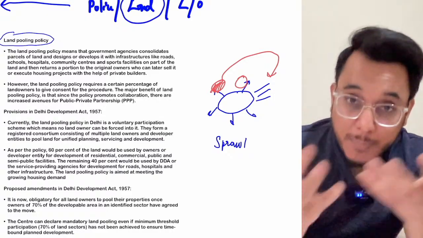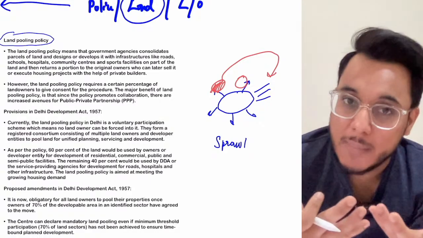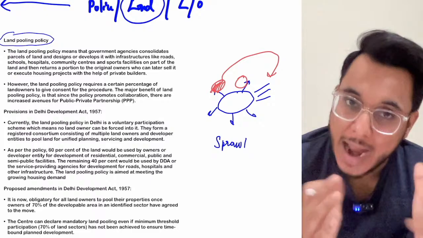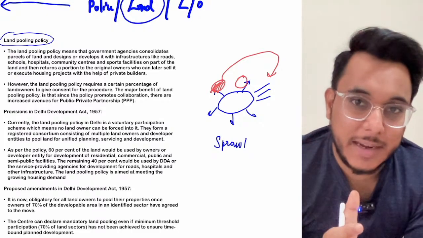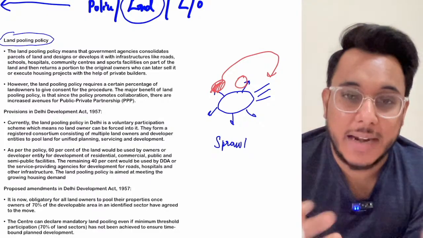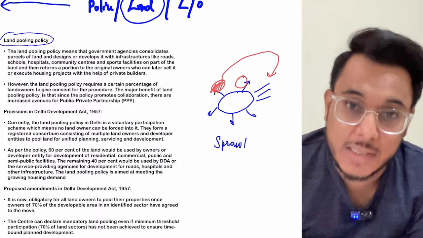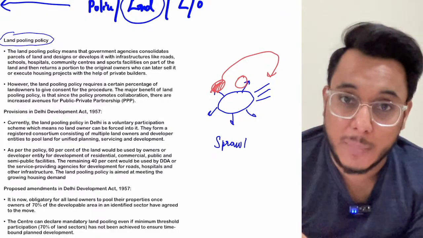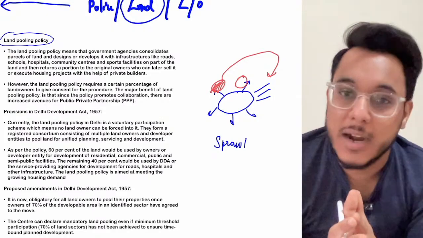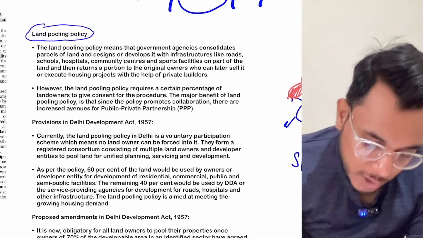The people who come into the city will be able to get good ease of living, and in return the people who have given their land will get back the redeveloped land. There will be an appreciation in their land prices. They can then build houses there, or they can sell that land to some other party. So basically, what is this land pooling policy?